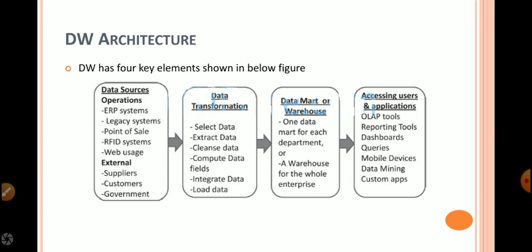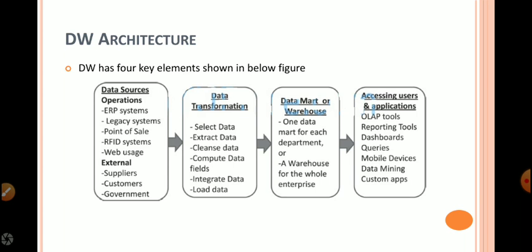This is a typical data warehouse architecture. In data warehouse architecture, we need to have 4 key elements. All data warehouses fundamentally should have these 4 key elements. One is data source operations, the operational data sources.